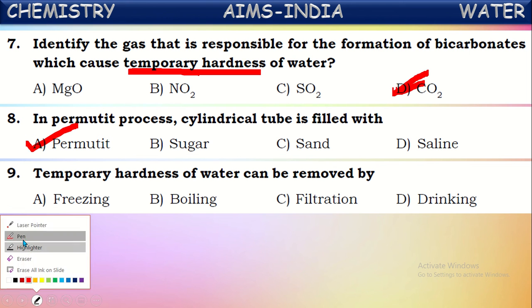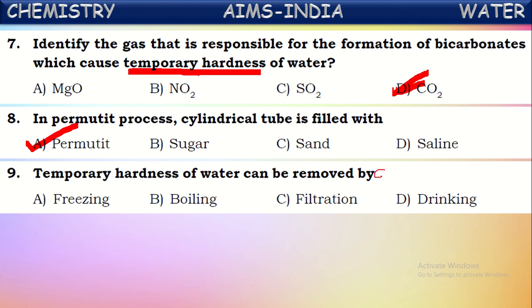If this temporary hard water is heated, calcium bicarbonate or magnesium bicarbonate decomposes to form metal carbonate, that is CaCO3, water, and carbon dioxide.